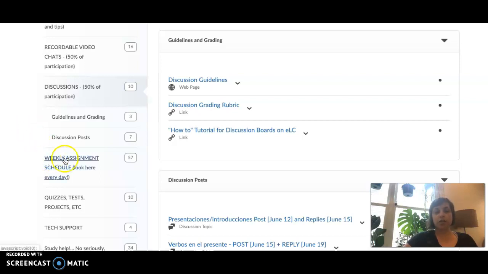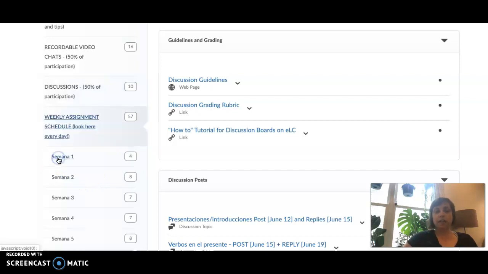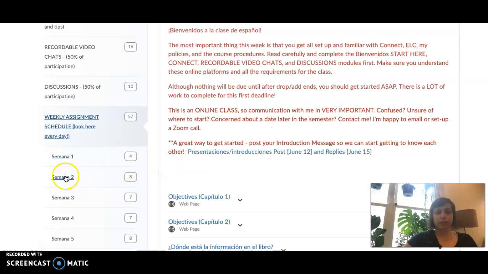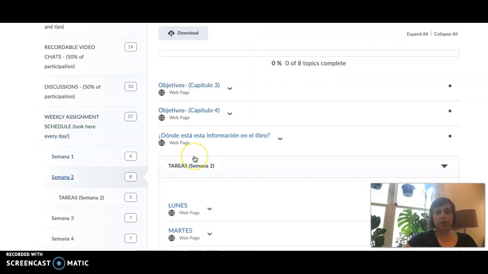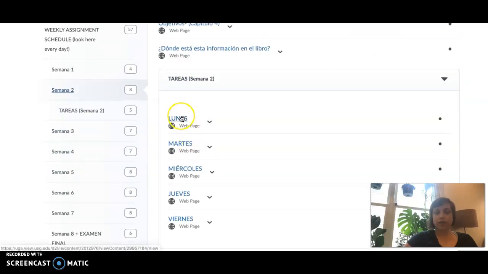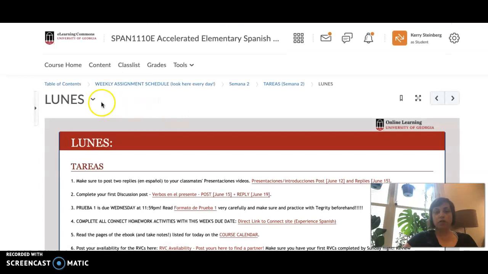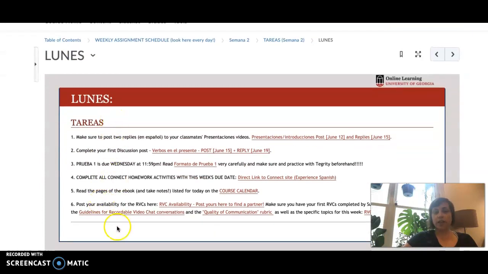From then on, you will mostly be clicking here, the weekly assignment schedule. It says, look here every day. Let's go to Semana 2, and you'll see every day, lunes, martes, miércoles, jueves, viernes, you can click and say, okay, I'm in week 2, Monday, here's everything I have to do this week and when it is due.